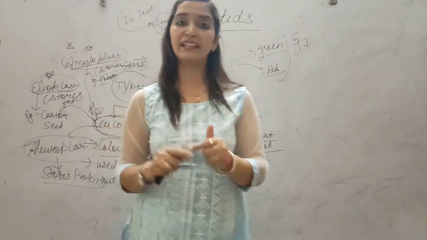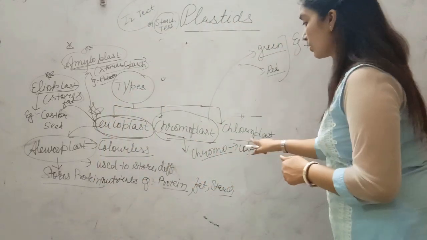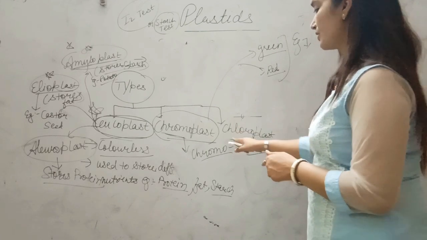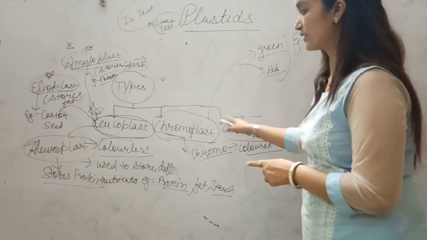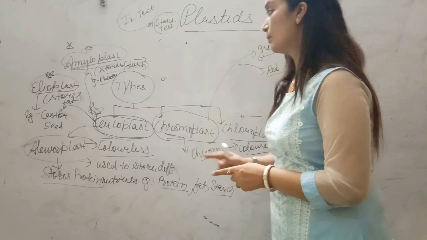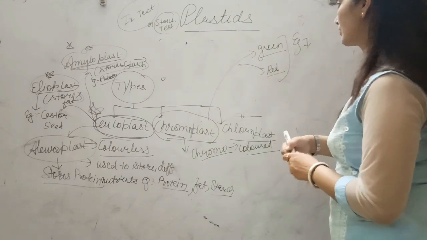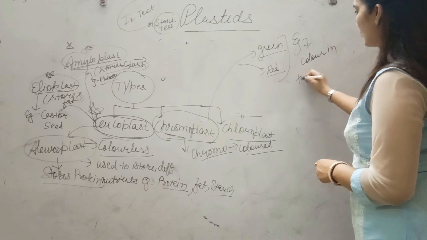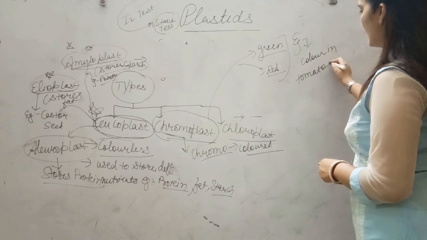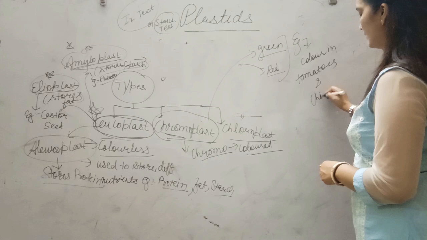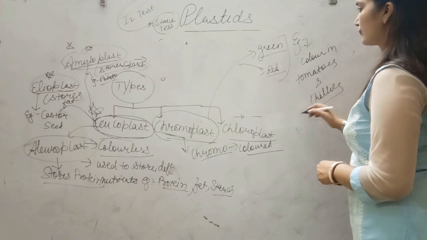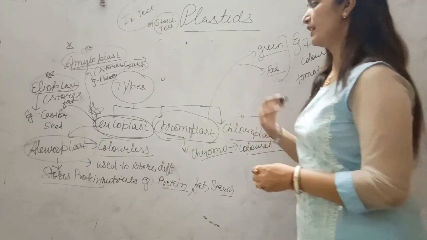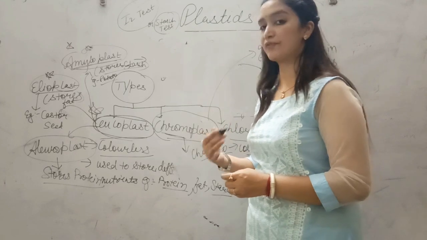That means at that time the chloroplast, because green color is due to chloroplast, is converted into chromoplast. Alright students, that is the reason for color in tomatoes and chilies. And whatever fruits and vegetables you can see, they have chromoplast for their color.